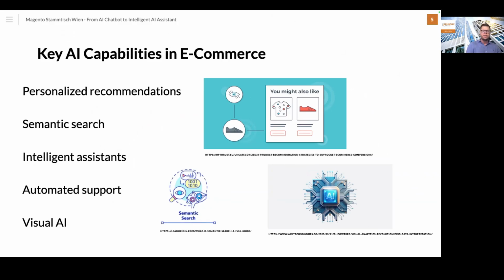And how can AI enhance this product discovery? Basically, we can deliver personalized product recommendations, understand natural language through semantic search, and provide interactive guidance via a conversational assistant. With this, we can also automate customer support for faster and consistent responses. We can also use visual recognition to classify, compare, or identify products, and create a richer, more efficient and engaging shopping environment. So basically, you can also talk with this AI assistant. It's not just working in written form. You can also talk with it, or you can also upload images.